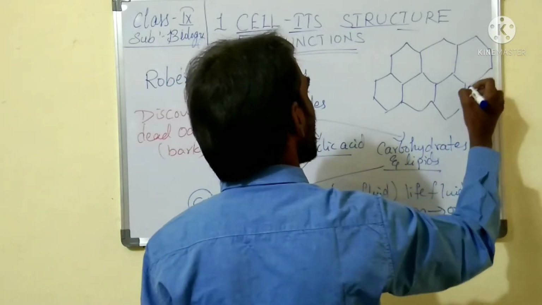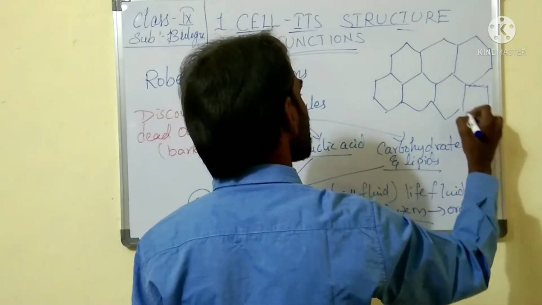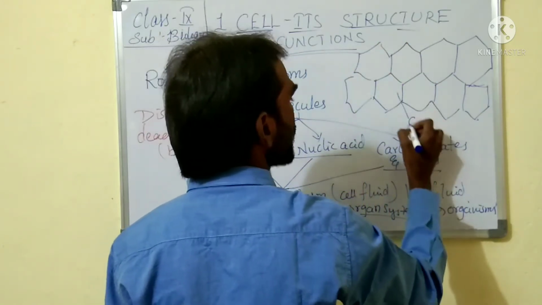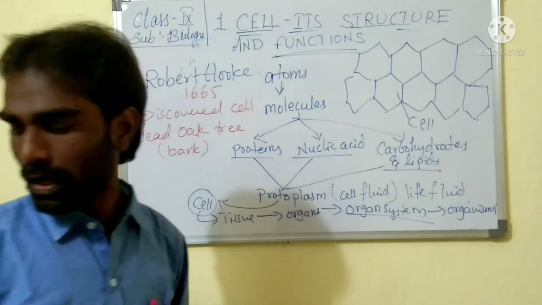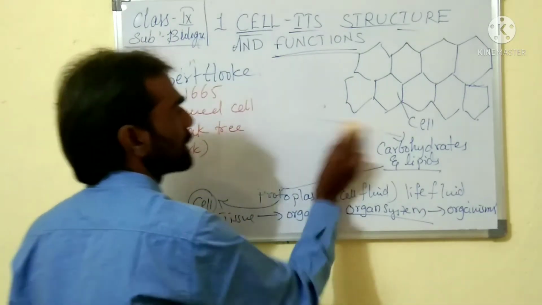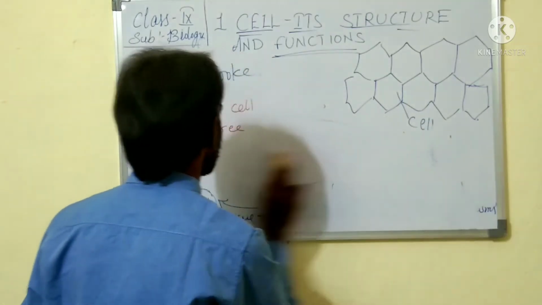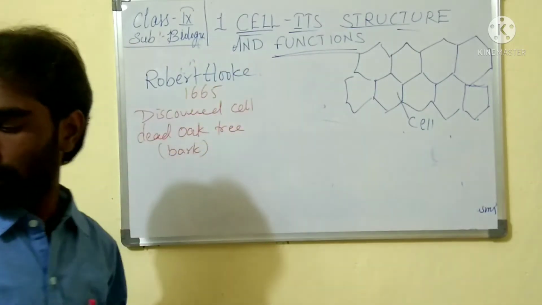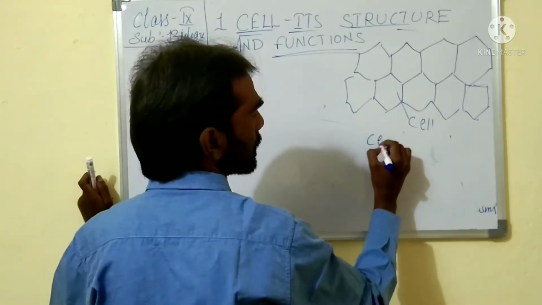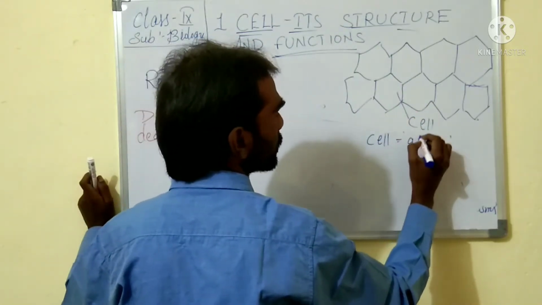And each compartment he called a cell. So here, what does it mean? The meaning of cell is actually a little room.